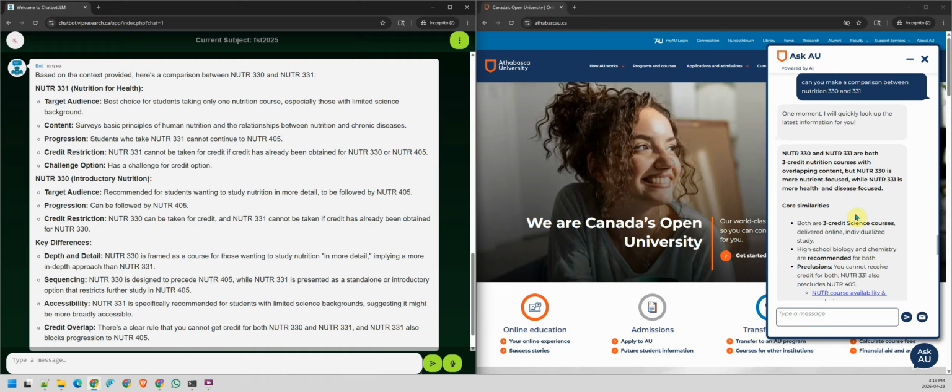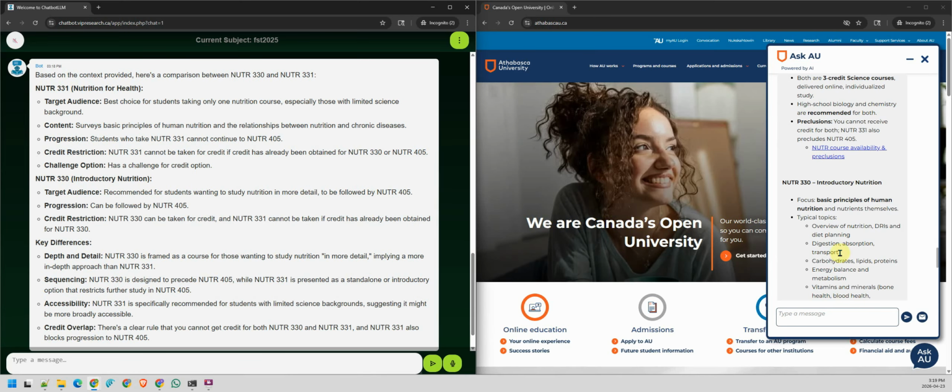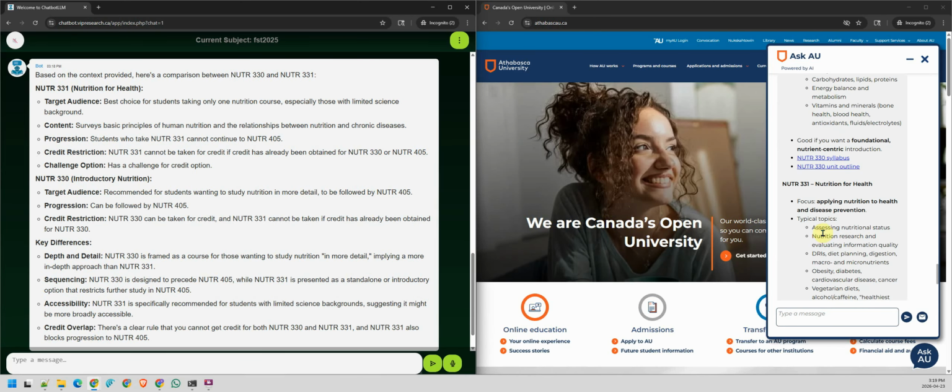That is good. And on the other side, there are some similarities and other things. On the left hand side, you can also see very similar things: the nutrition for health, introduction to nutrition, target audience, and also restrictions, and the key difference.